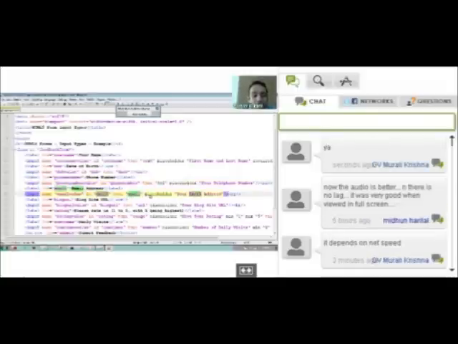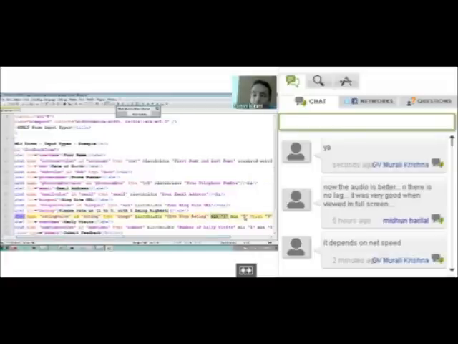Now placeholder is a nice attribute which, once you enter it over there, gives a hint to the user as to what you are entering. Then we've also got the ratings and the range, where you can specify the minimum and the maximum values for your ratings bar.